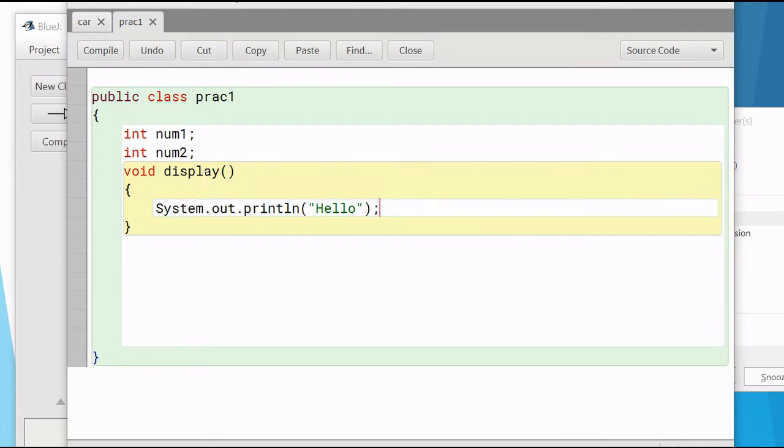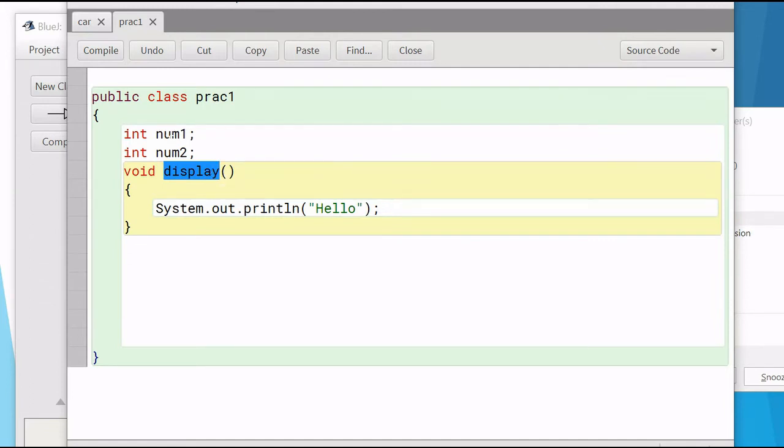So basically I have created a class, or a blueprint or a template, with two variables of type integer called number 1 and number 2, and a method called display. Clear? This number 1 and number 2 are identifiers, display is an identifier, and PRAC1 is an identifier. So typically which token is class? Class is a keyword, it is a reserved word. PRAC1 is an identifier, number 1 is an identifier, number 2 is an identifier, and display is an identifier, because these are the names that I have given.